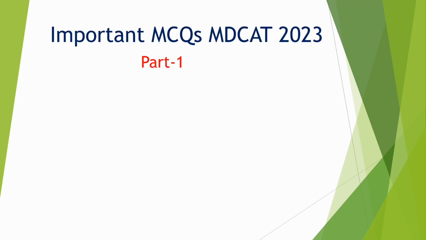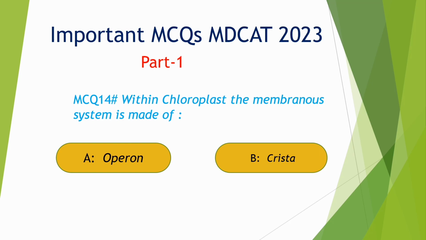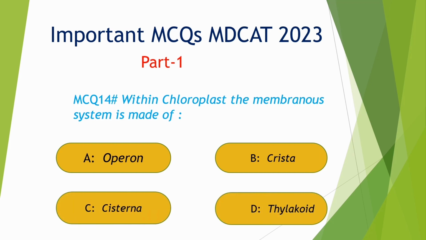MCQs number 14. Within the chloroplast, the membranous system is made of. Option A. Operon, B. Cresta, C. Cisterna, D. Thylakoid. The correct option is D. Thylakoid.